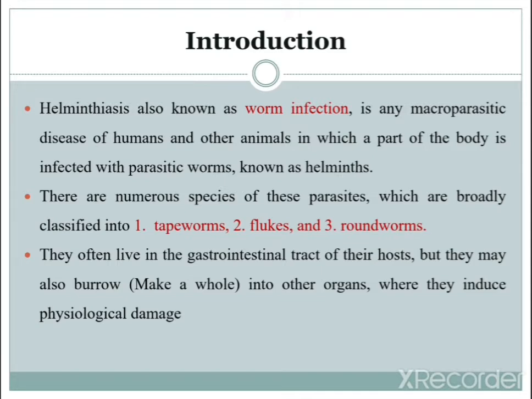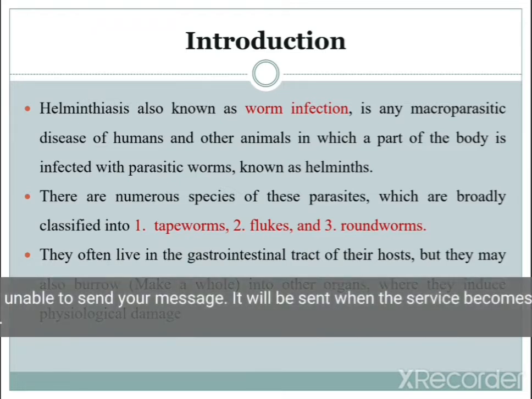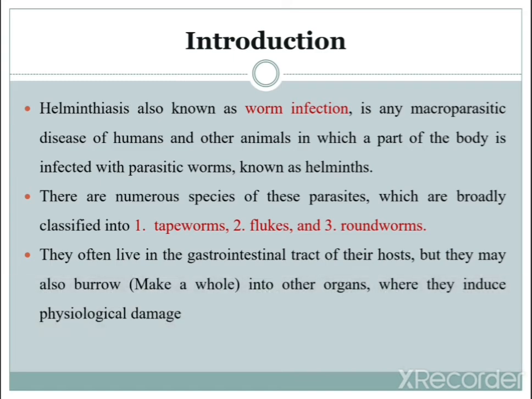So there are numerous species of these parasites, which are broadly classified into three types: first tapeworms, second flukes, and third roundworms. So these are the three basic classified types of these parasites.